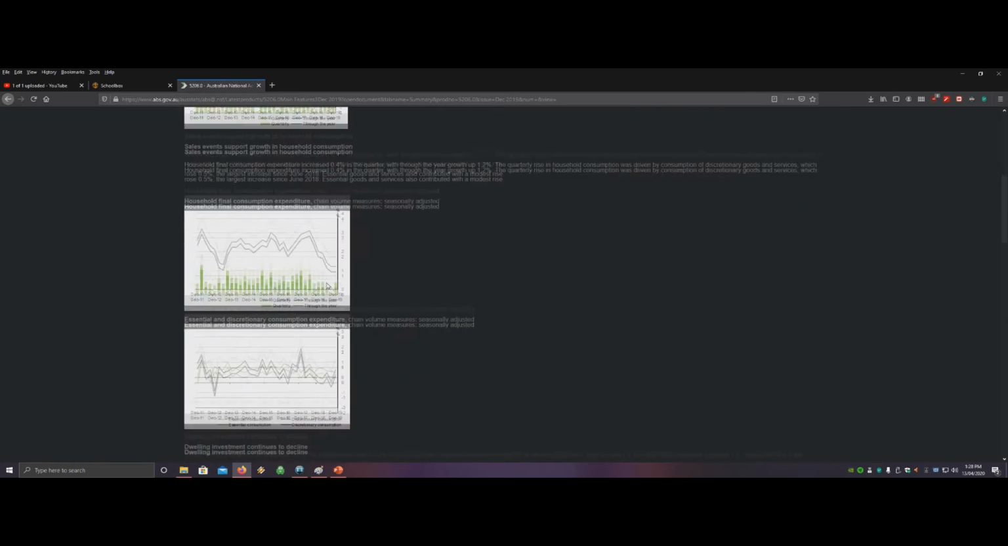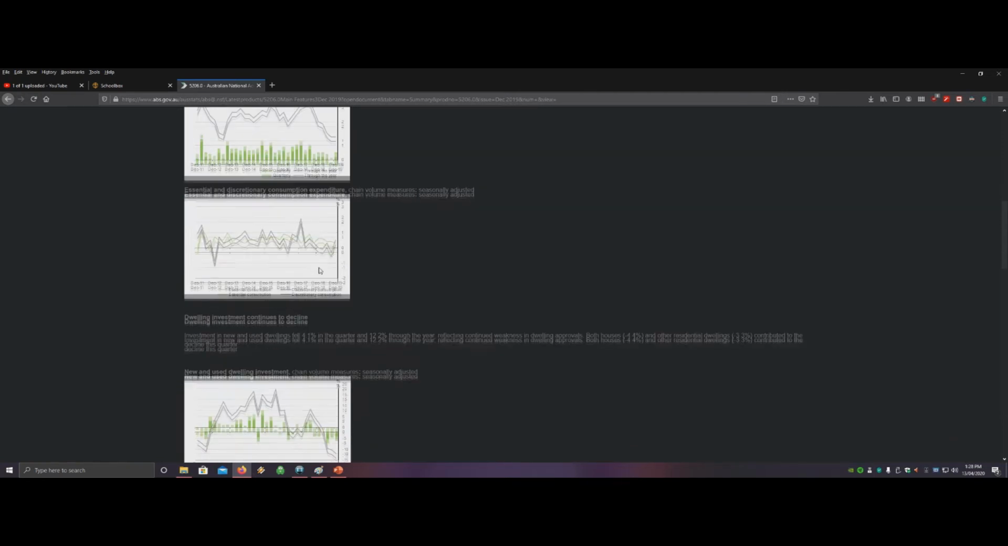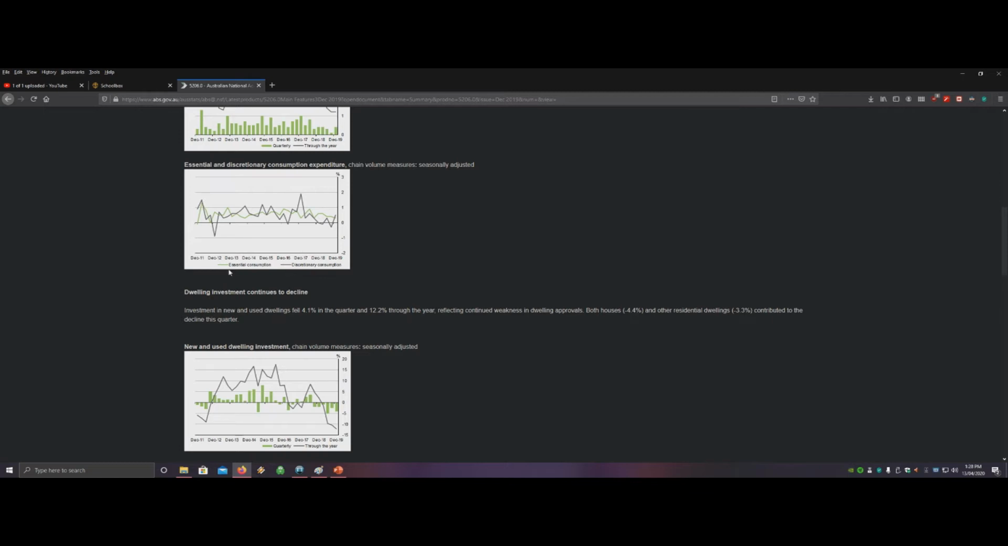So household final consumption, essential and discretionary consumption spending. You can see here that spending on essentials has increased, but discretionary spending has seen a decrease until just recently. I'm guessing that's because of the Christmas period. Who knows? But then again, this is deseasonalized, so all these trends are removed from the calculations.